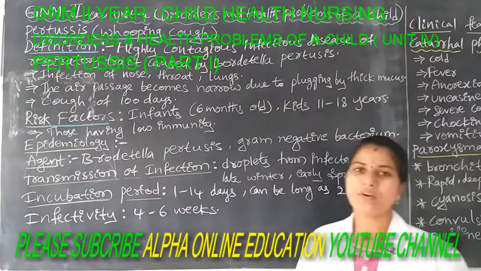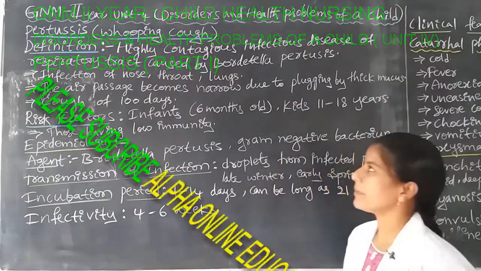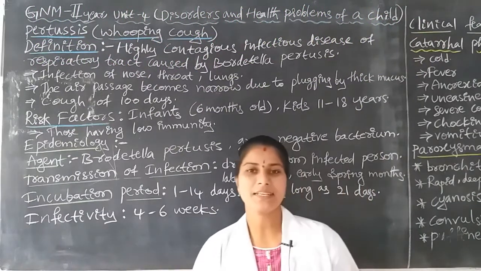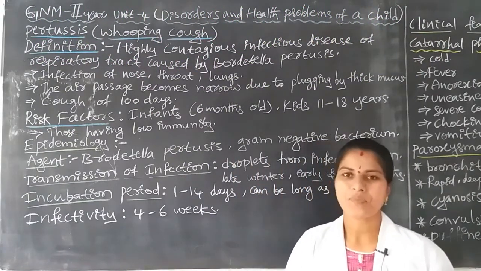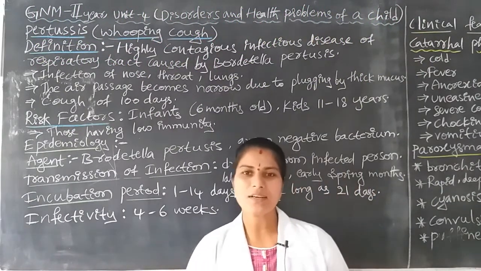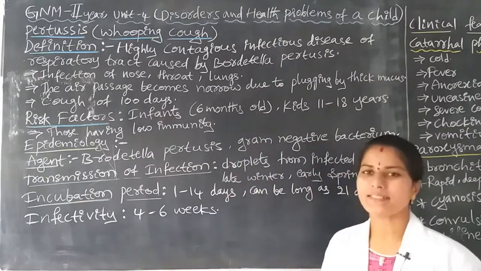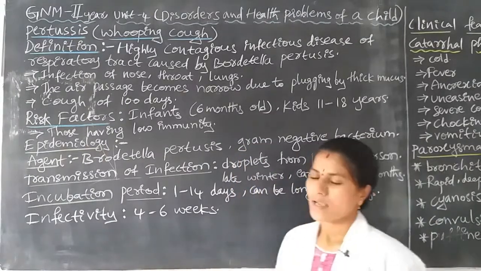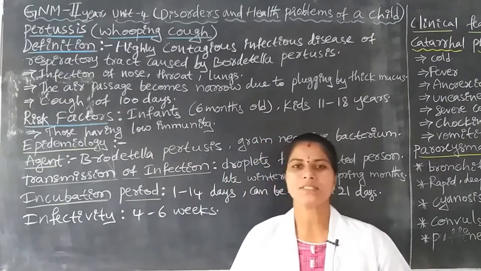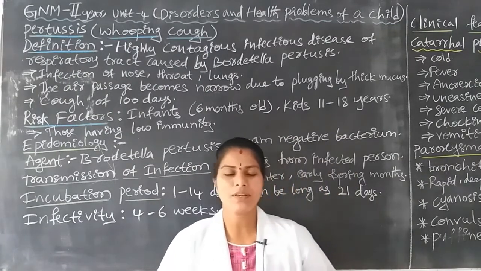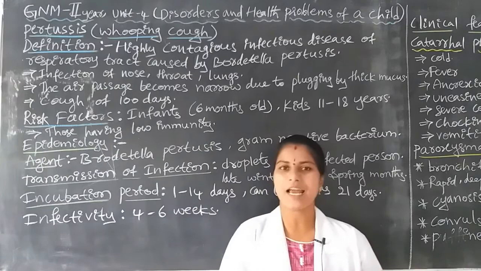In this video I am going to give information regarding the subject child health nursing. Unit 4, disorders and health problems of a child. In this we are going to discuss first communicable disorders. What are the communicable diseases in childhood?